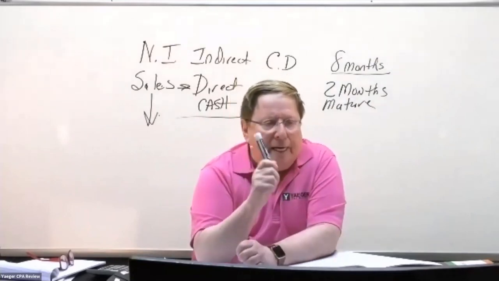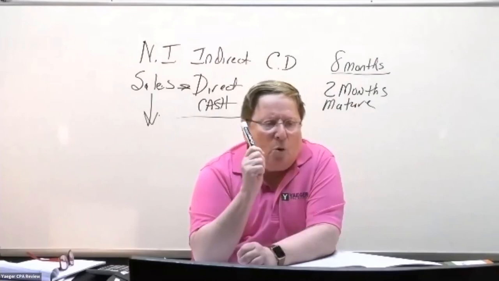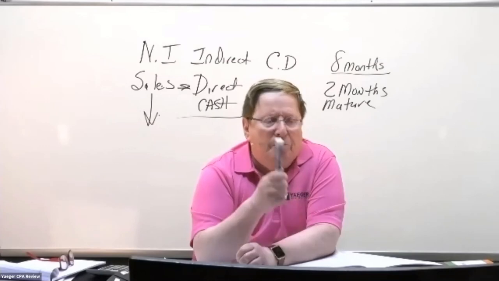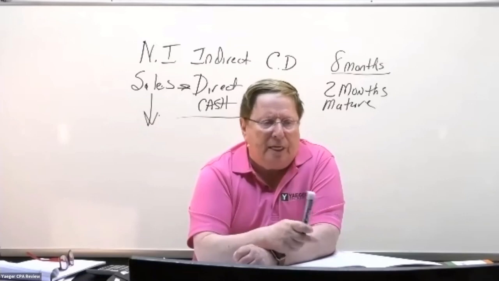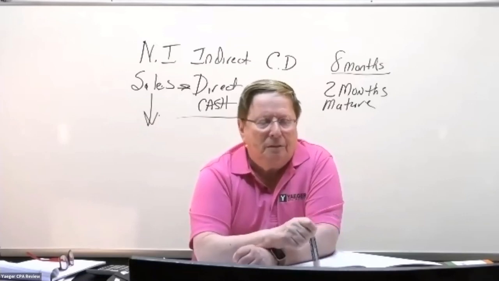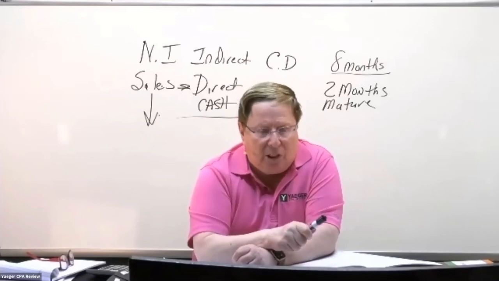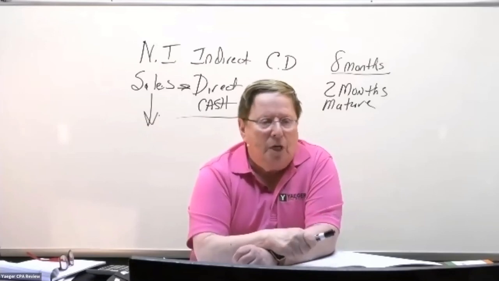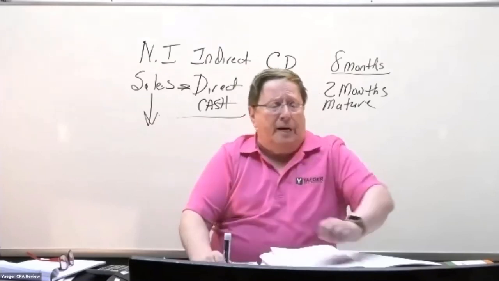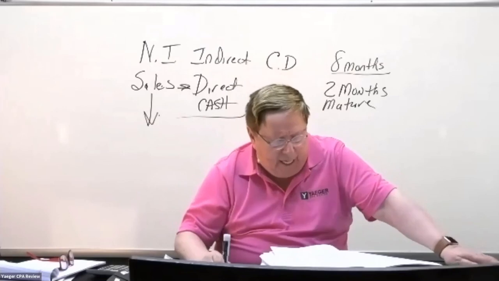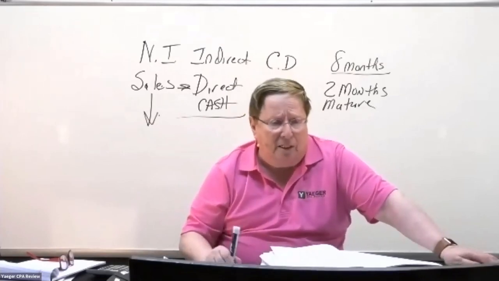Now, you fell into the trap because it says the original maturity must be what? 3 months or less. How much was the original maturity? 8 months. Is that the original maturity? Yes. So is that a cash equivalent? Then no. Don't look at the number of months until it matures. Look at the original maturity date. If the original maturity date is 3 months or less, then it's a cash equivalent. You see that?